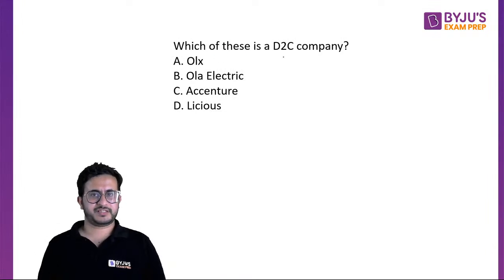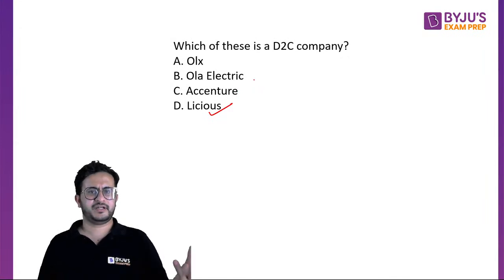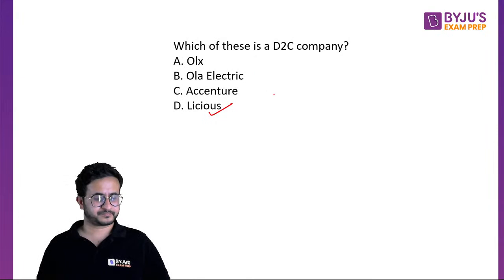Okay, so which of these is a D2C company? OLX is a C2C, right? Licious is D2C. Ola Electric has vendors and all, right? Does it sell directly? It will have dealers and retailers.